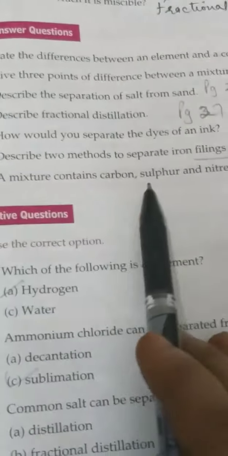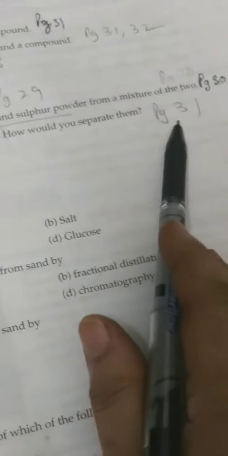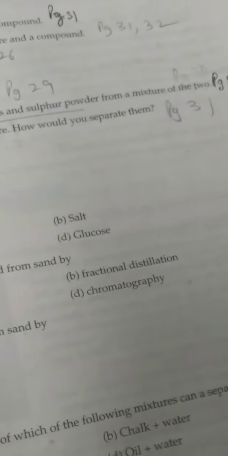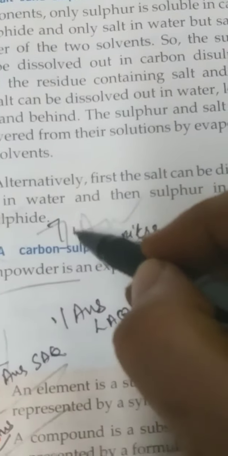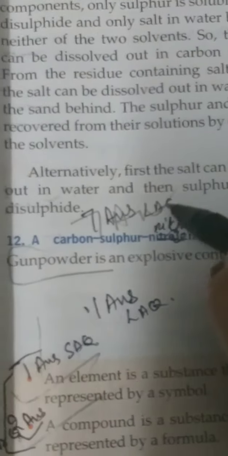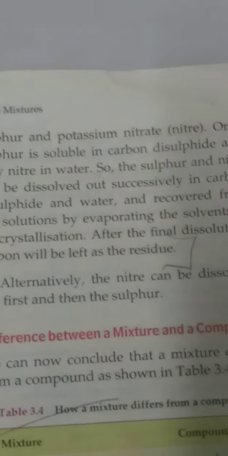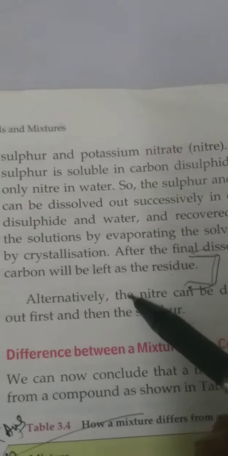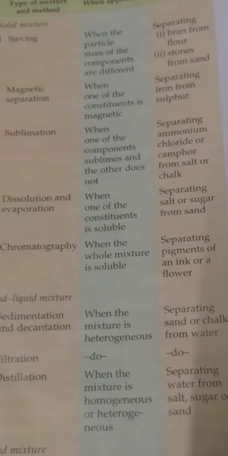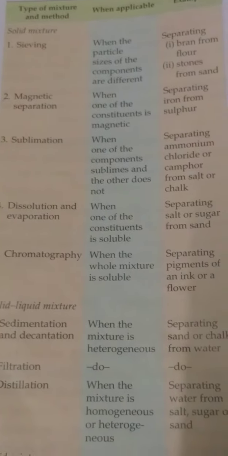A mixture contains carbon, sulfur and nitre. How would you separate them? See page number 31. Seventh long answer question it is. 12th point, you will write from gunpowder up to the residue. Clear? So revise this full chapter. Thank you.